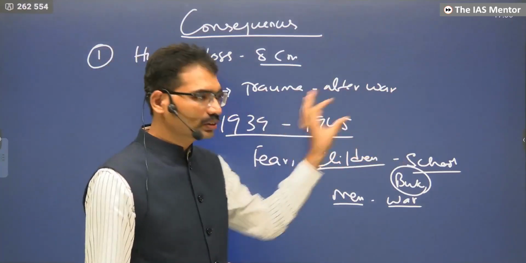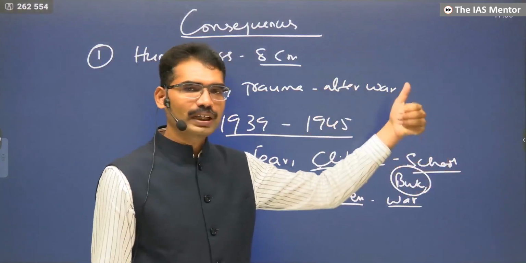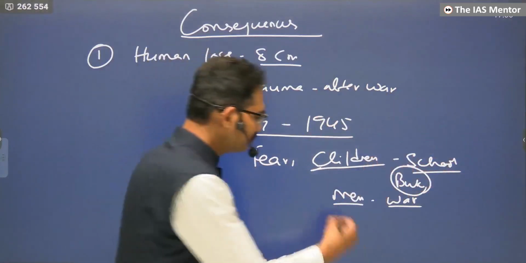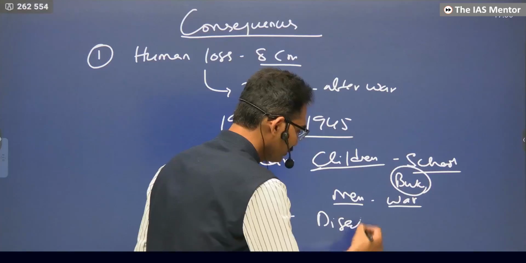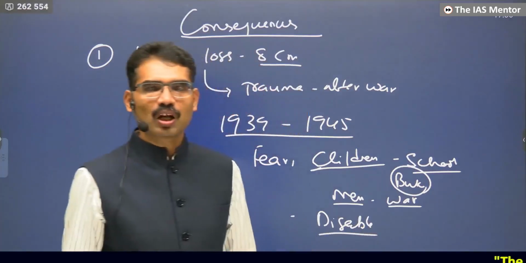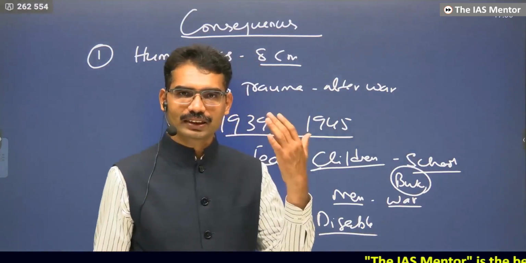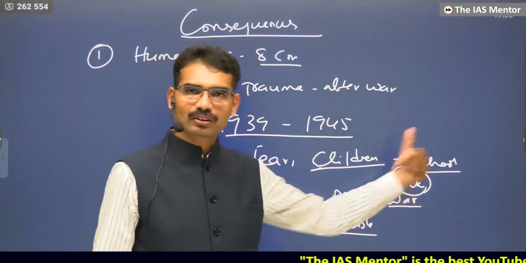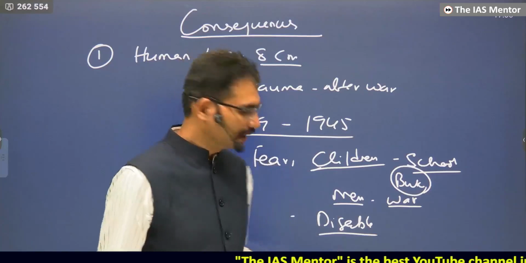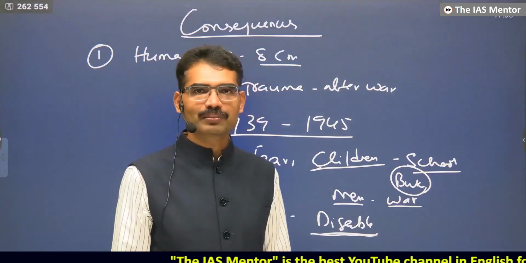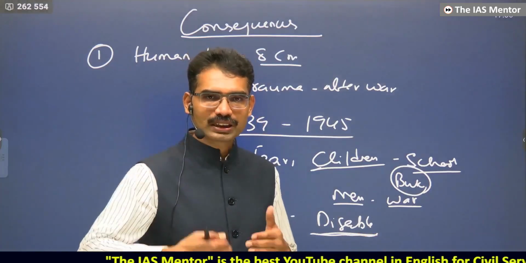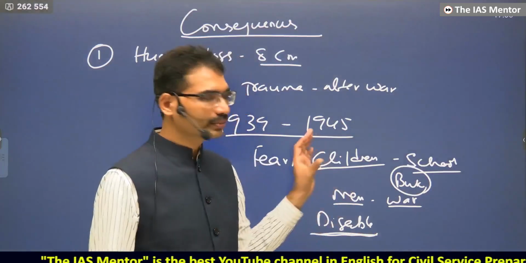And those soldiers who went for war also, many perished and some became disabled. Some lost their hands, some lost their legs, some lost their eyesight. Now, how are they going to cope with life after the war? Continuous trauma. Many people became disabled. So one generation after that was fearful of the war.